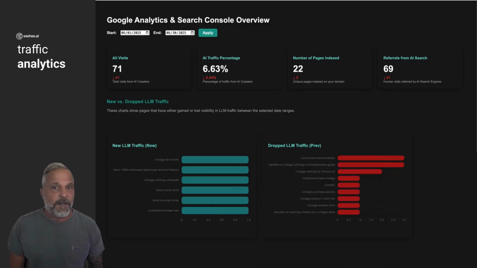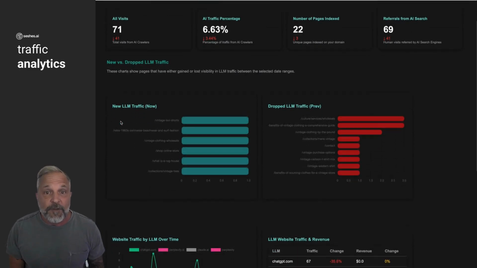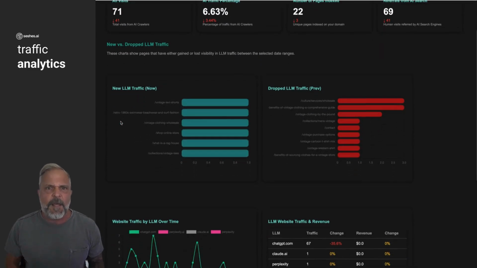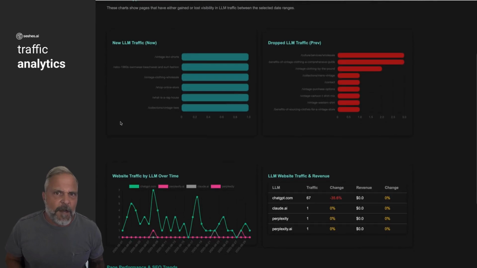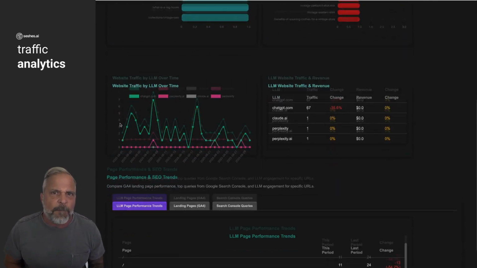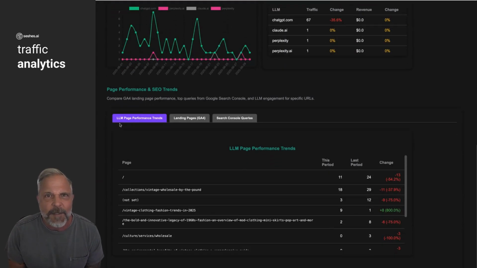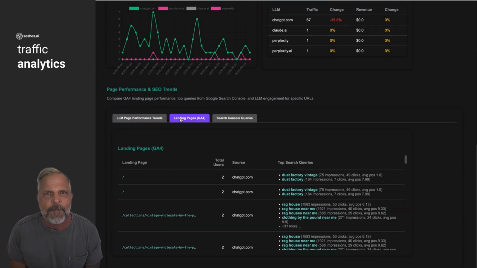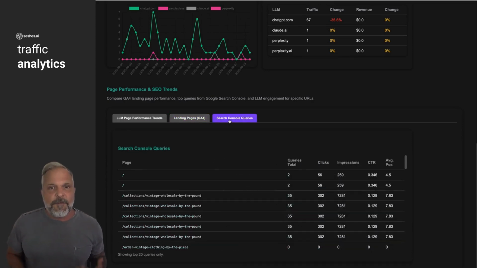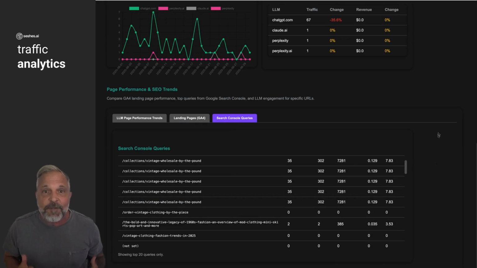The Traffic and Analytics page fuses classic web data with LLM insights. It pulls from GA4 and GSC to show top landing pages versus AI-mentioned pages, search queries that overlap with LLM prompts, traffic trends alongside visibility scores, hybrid insights, which content performs in both SEO and AI, exportable lists of pages, prompts to optimize or monitor. This is where discoverability meets performance. Not just are you visible, but is that visibility driving impact?